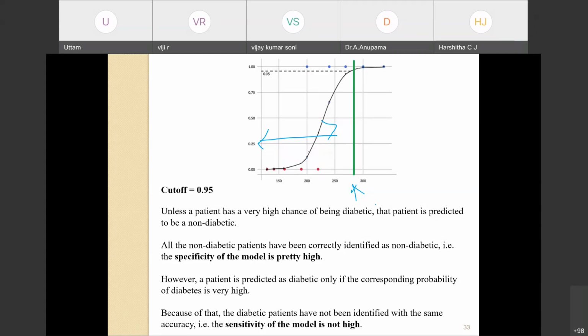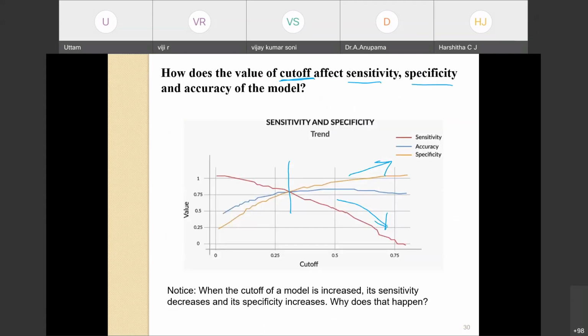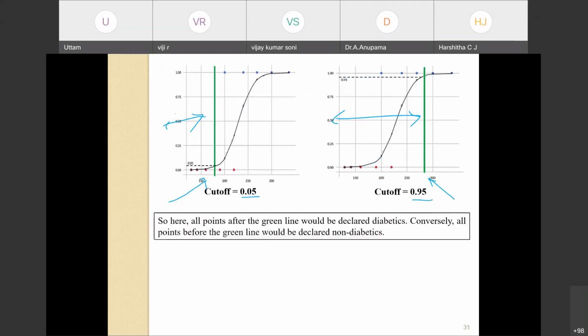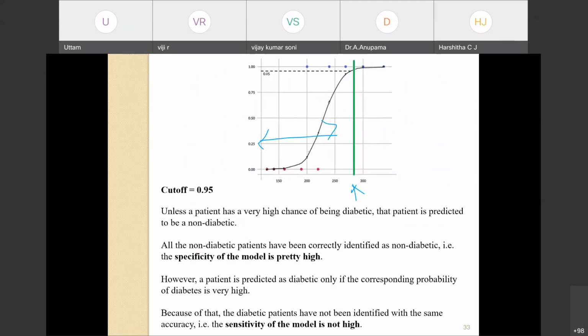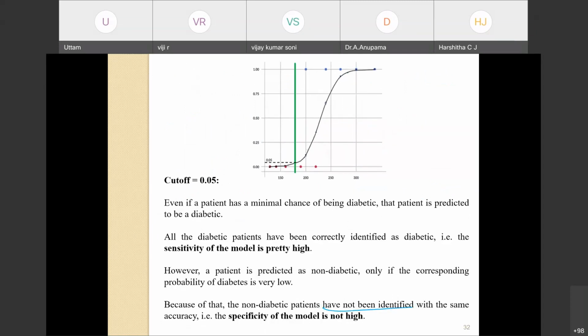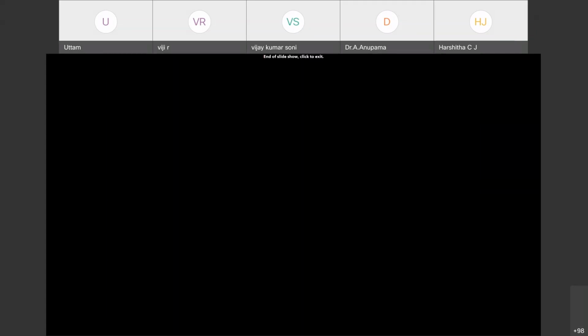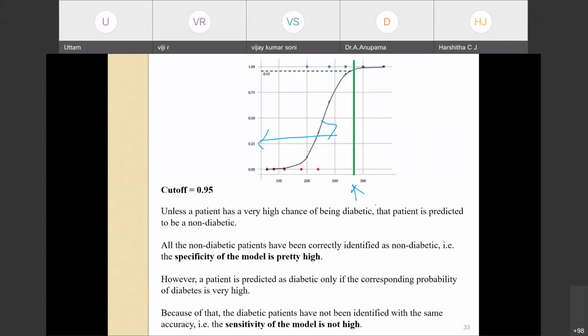So one has to select the cutoff in such a way that there is a balance between the sensitivity and specificity of the model, or else if one increases, the other will decrease. If we choose a cutoff very low or very high, it will impact the sensitivity and specificity of the model. The best cutoff will depend on your data points.